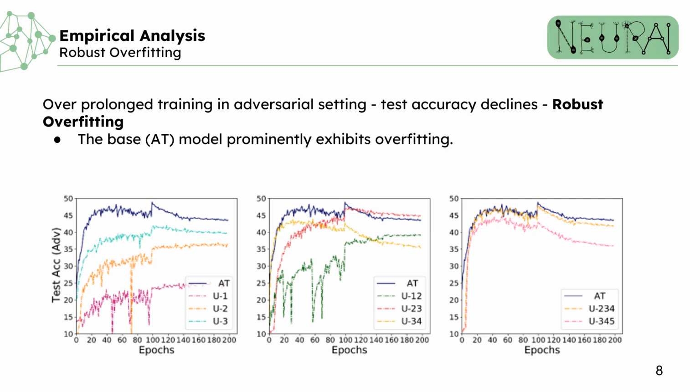The middle layers play an important role in balancing between reducing overfitting and also having higher test performance. And in the graphs, the U23 model stands out with relatively stable test accuracy. Thus, it suggests that selectively updating the layers plays a role in mitigating robust overfitting while maintaining competitive performance levels.